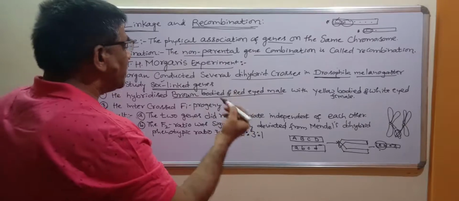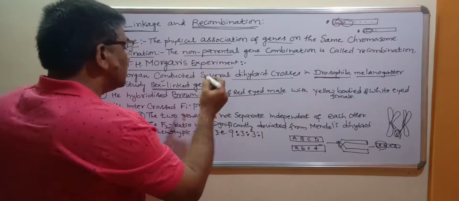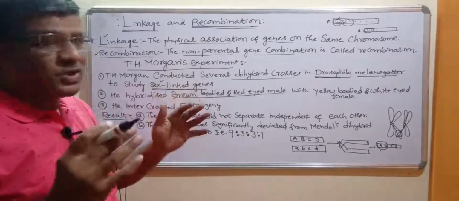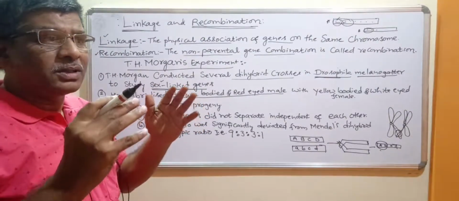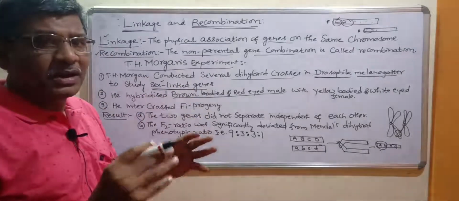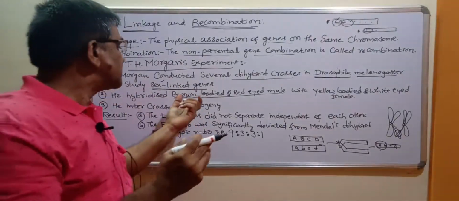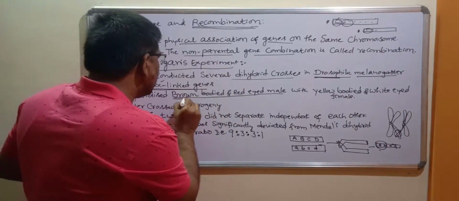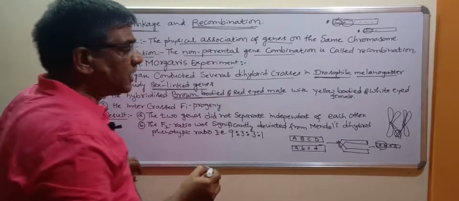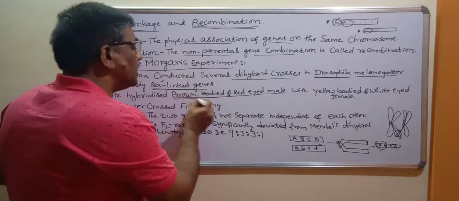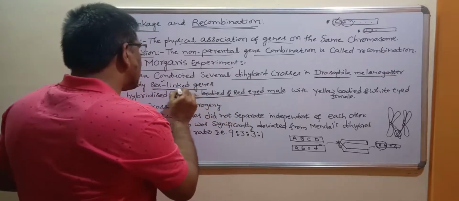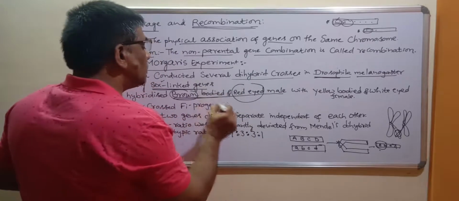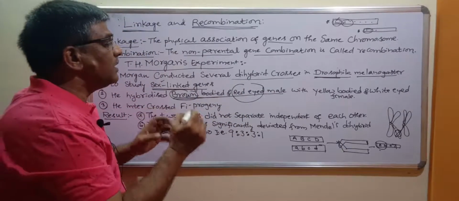Like Mendel, he conducted a dihybrid cross. Mendel took characteristics like round shape and yellow color, crossed with wrinkled shape and green color. In the same way, in Drosophila, the fruit fly, he crossed a male individual with a brown body, that is the color of the body, and the color of the eye. So these two characteristics are considered in the male individual.